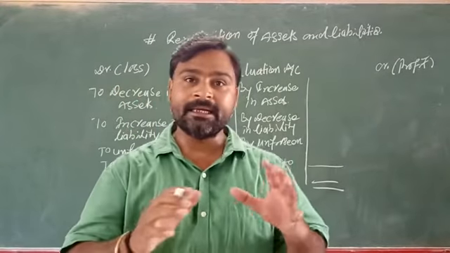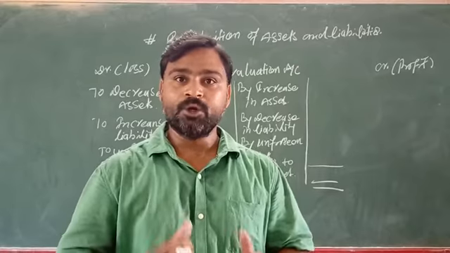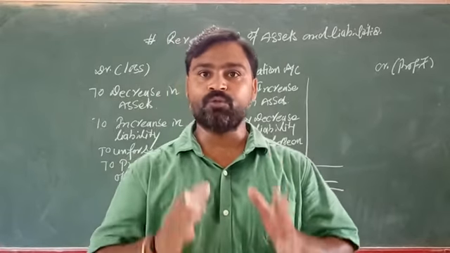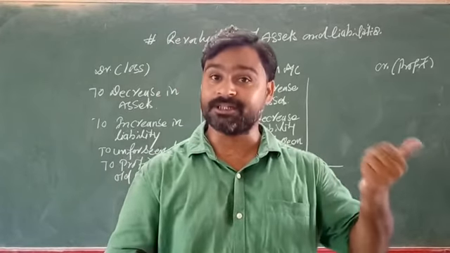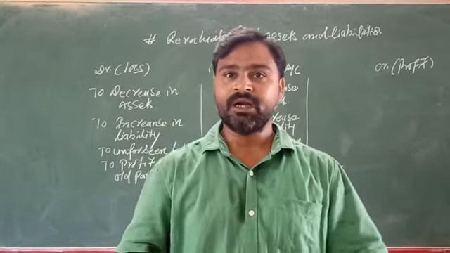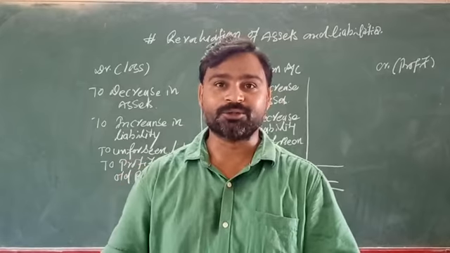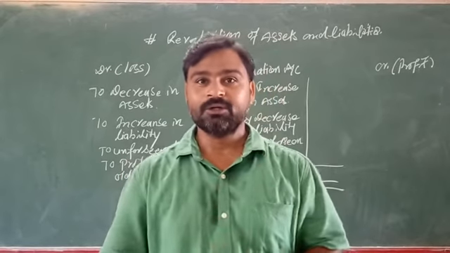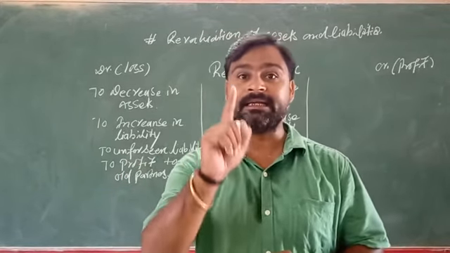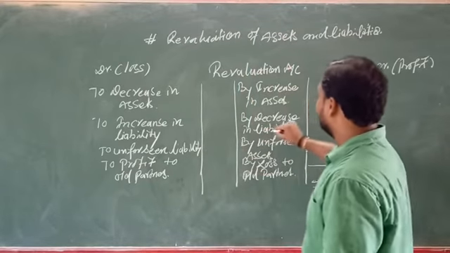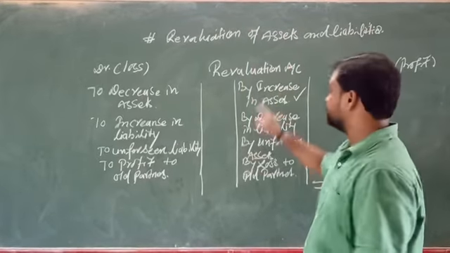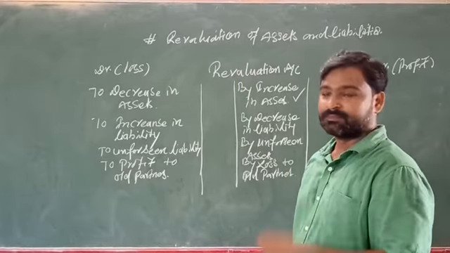If there is an increase in assets, suppose you have land and the value of land was 1 lakh rupees when you purchased it a year back, and now the value of land has become 1,20,000. So 20,000 is the profit. That 20,000 has been increased in assets. So we will write here increase in assets on the profit side, which is credit.